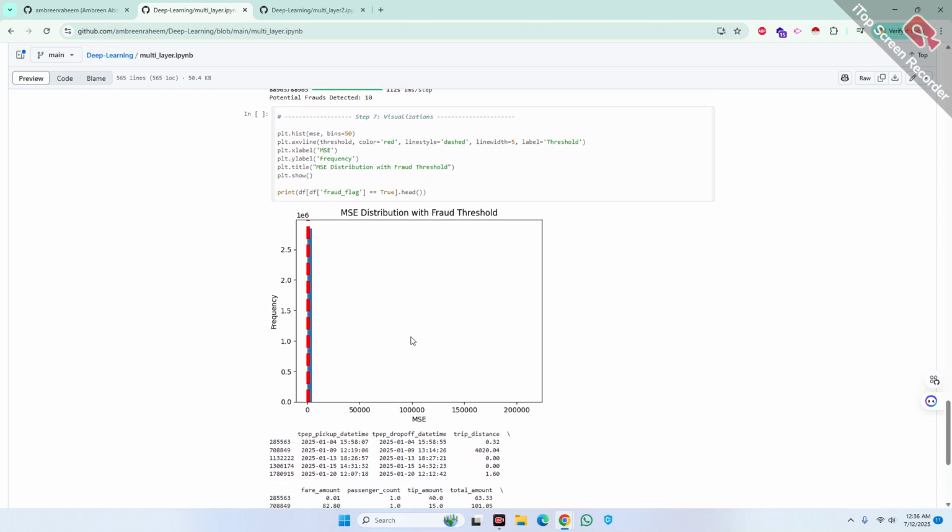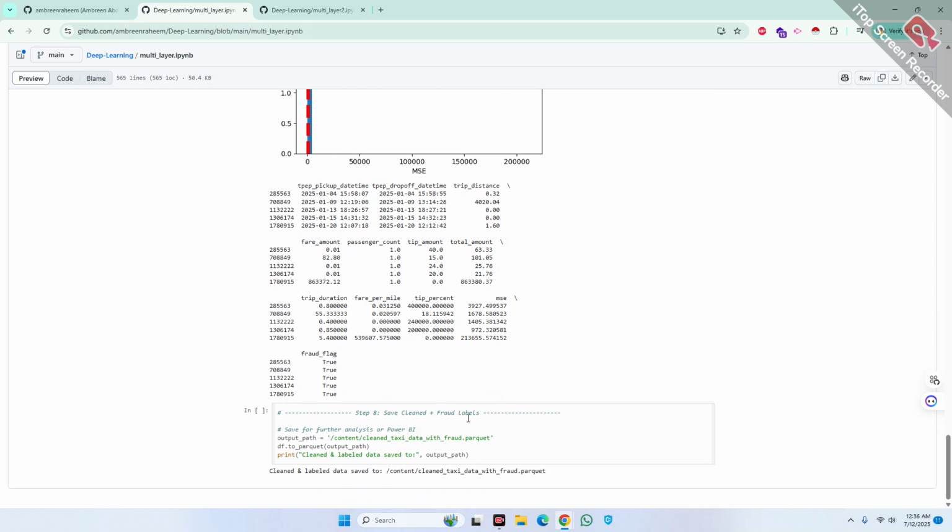In the last step, I saved the clean data set with fraud labels for future use. I can further analyze this data in tools like Power BI, because I love Power BI. Power BI is my most favorite, and I am a Power BI Data Analyst, so I can use this data as well in Power BI.